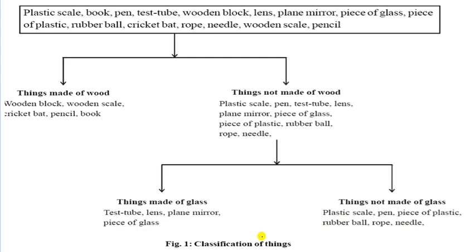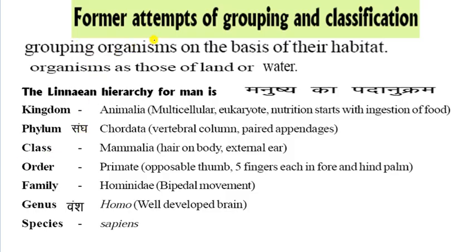How can they be classified? Now come to the next one, that is the former attempt of grouping and classification. यानी स्टार्ट में कैसे ग्रुपिंग और क्लासिफिकेशन हुई थी, उसके लिए कौन सा बेसिस बनाया था. That is one, grouping organisms on the basis of their habitat. It is the most important thing. The base of main things is habitat and organisms, those of land and water. और ये लैंड पे रहते हैं, वाटर पे रहते हैं, इनके लिए.